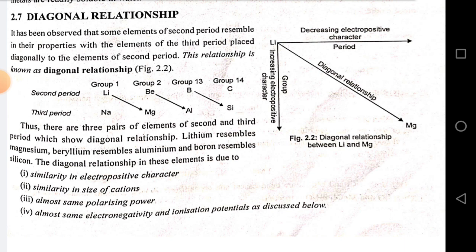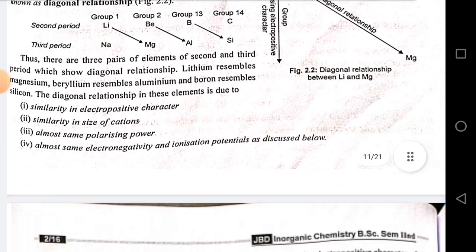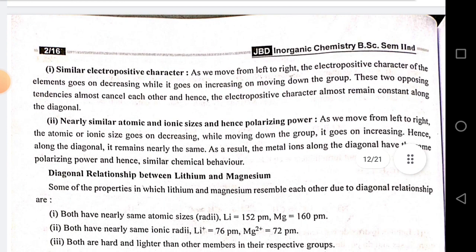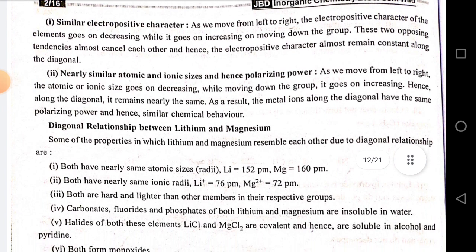The diagonal relationship in these elements is due to similarity in electropositive character, similarity in size of cation, the same polarizing power, and almost the same electronegativity and ionization potential, as discussed below. Number 1, similar electropositive character. As we move from left to right, the electropositive character goes on decreasing, while it goes on increasing on moving down the group. These two opposing tendencies almost cancel each other, and hence the electropositive character remains almost constant along the diagonal.